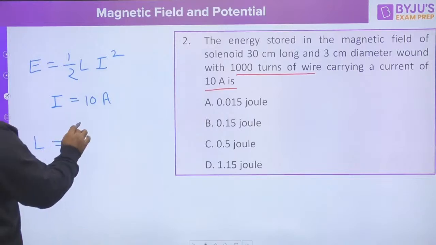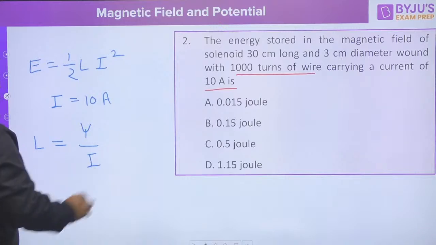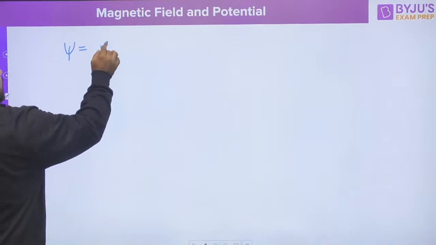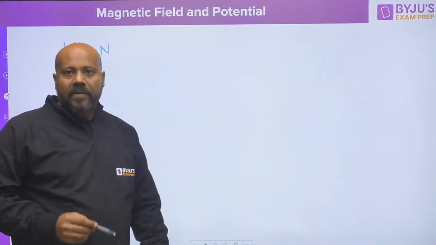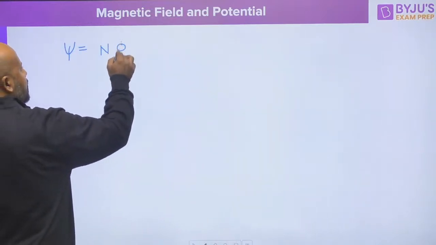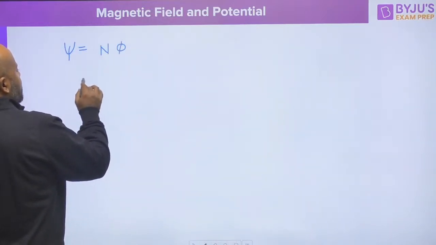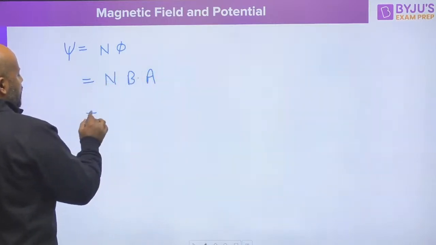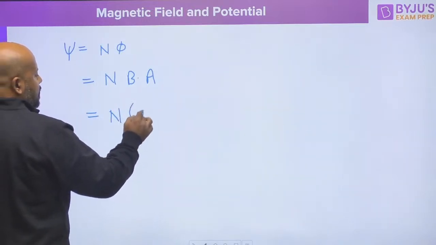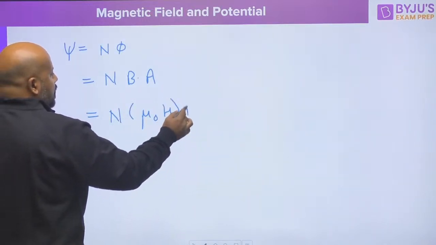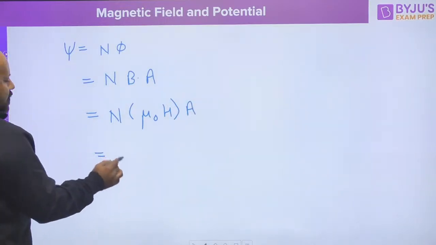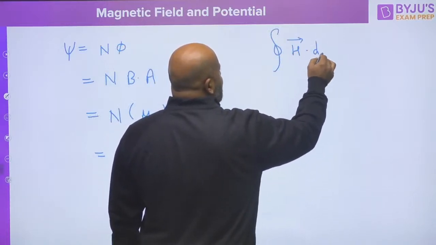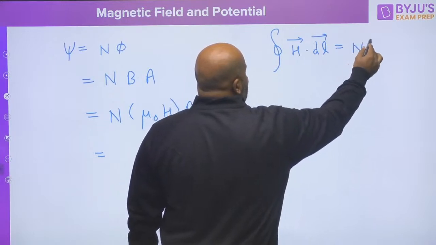You know that L can be defined as the total flux divided by the current because of which you are having this flux. Now this total flux you can write as N, the number of turns of the coil, times phi, the flux passing through per turn, and this phi you can write as B dot A. Now this B you can write as mu naught H, and H you can write by using Ampere's circuital law, H dot dl is equal to Ni.